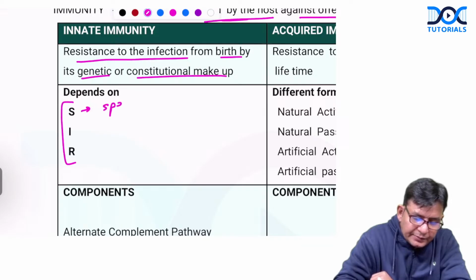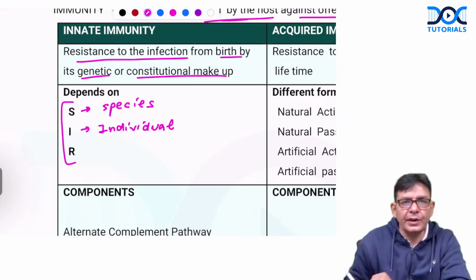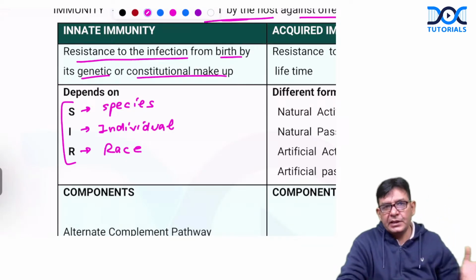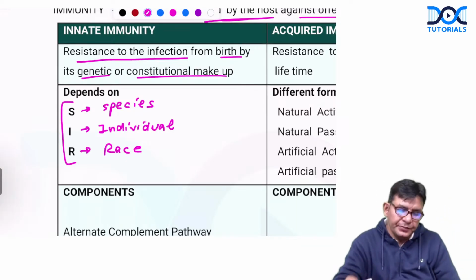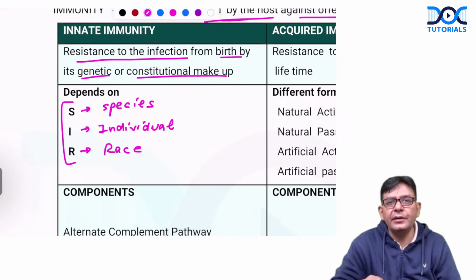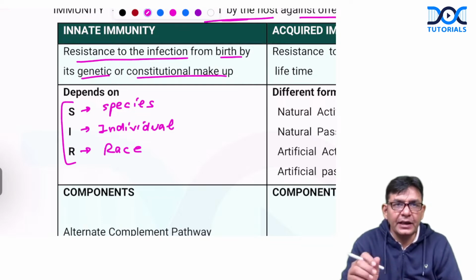That animal which we are talking about belongs to which species? Which particular individual parents are there, and to which race that particular individual belongs. So basically, these three things: the species, individual, and race. They constitute our innate immunity.